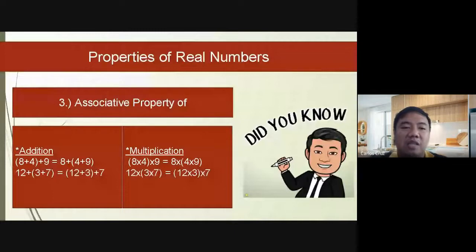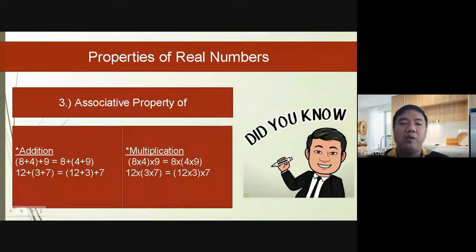Next, the associative property. So sa associative property, this will be about the grouping symbol. Sino man ang pagsamahin sa grouping symbol, as long as they are addition or multiplication, then your answer will be correct. So 8 plus 4, then plus 9, and then 8 plus 4 plus 9. So that is still the same, kasi 8 plus 4 is 12, and then plus 9 is 21. Sa kabila naman, you need to start what's inside the parenthesis. So 4 plus 9 is 13, then plus 8 is still 21.